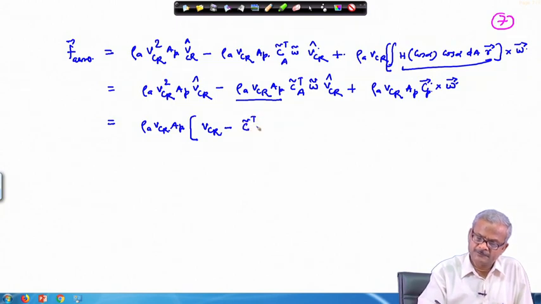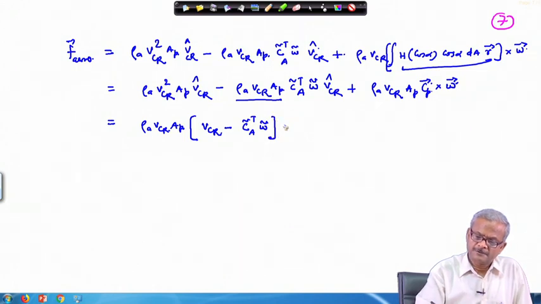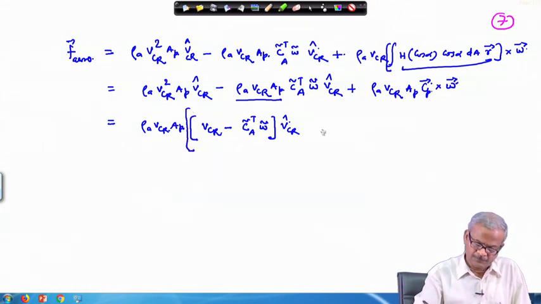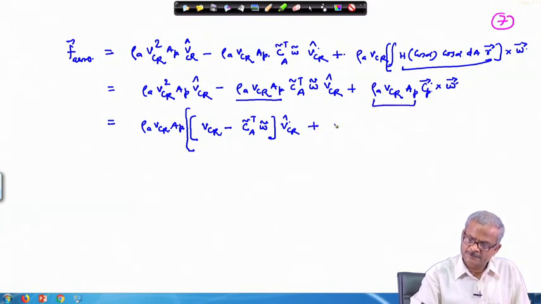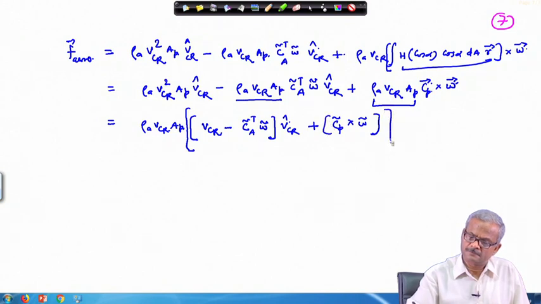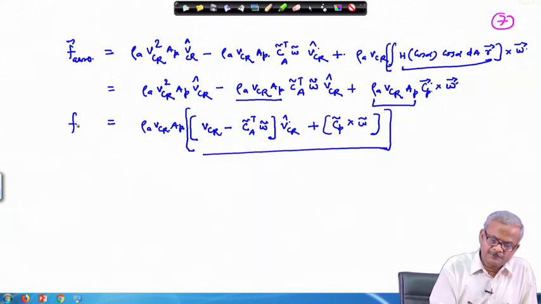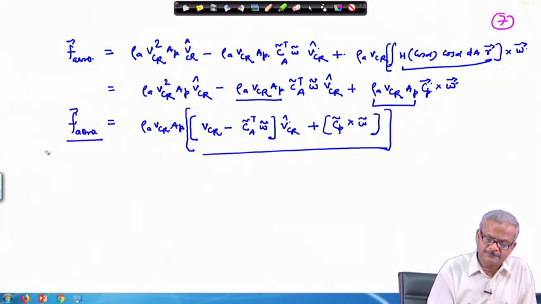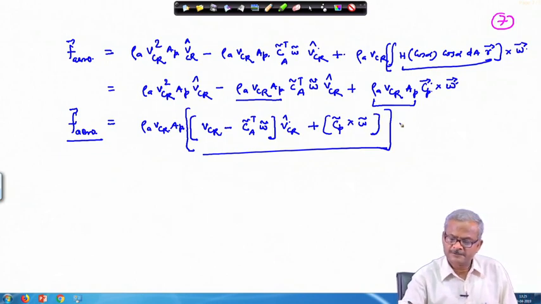So, C tilde transpose A times omega tilde, okay, and then V c r cap, this also goes outside, and we get here C p tilde cross omega. So, this is the aerodynamic torque, or force, acting on the system if the satellite is also spinning.